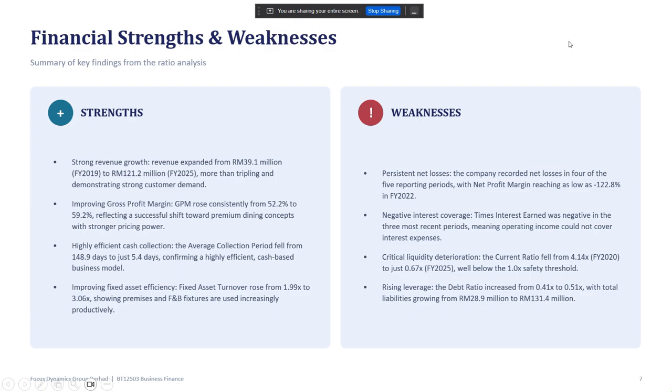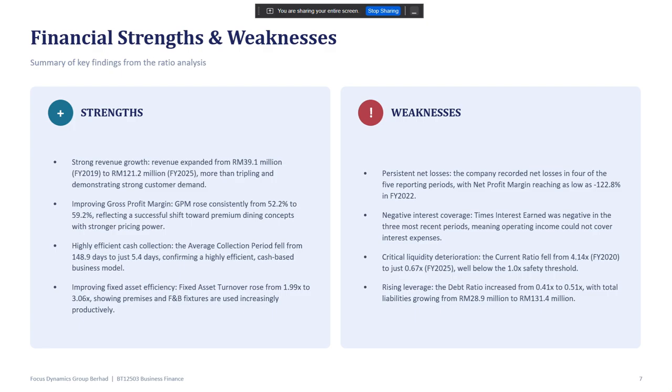So this slide summarizes the company's financial strengths and weaknesses based on the ratio analysis. The first one is the strengths. The company has shown strong revenue growth, with revenue increasing from RM 39.1 million in 2019 to RM 121.2 million in 2025. This means customer demand has grown significantly. Next, the gross profit margin improved from 52.2% to 59.2%, showing that the company is earning more profit from its sales and has stronger pricing power.